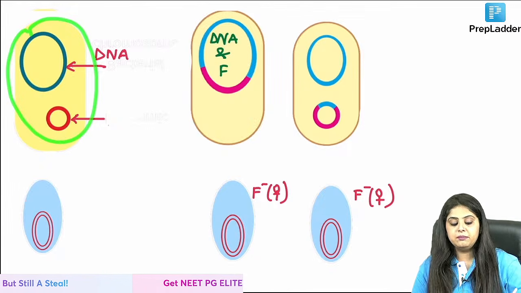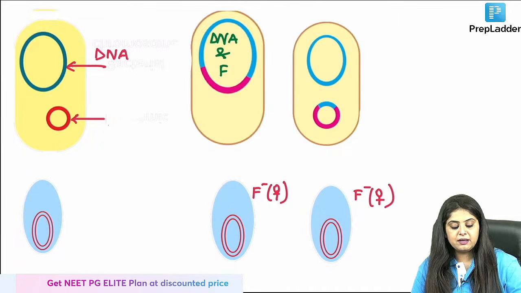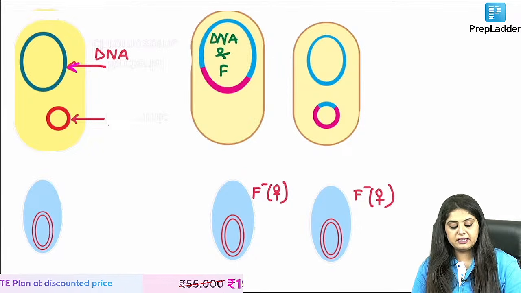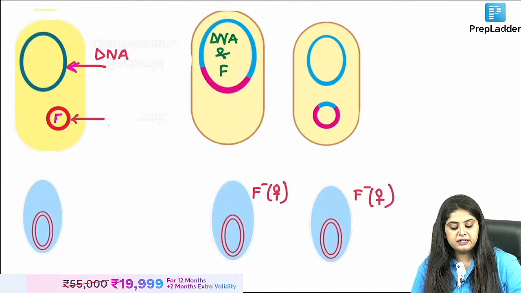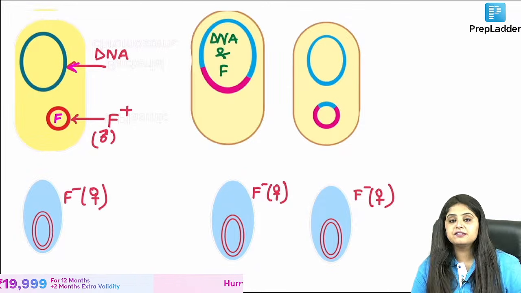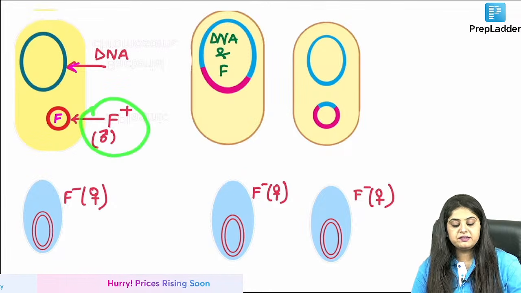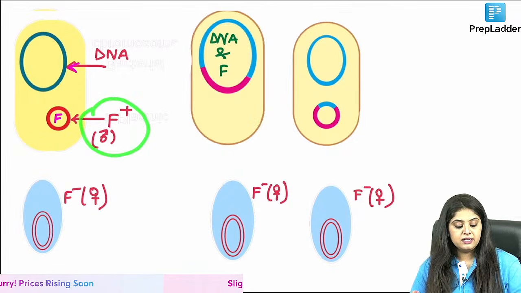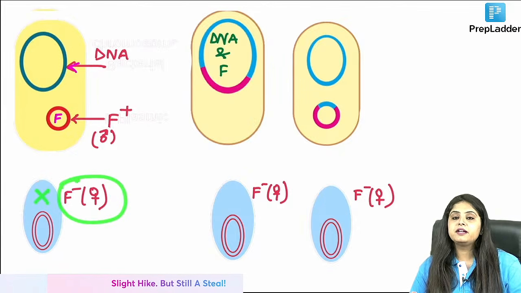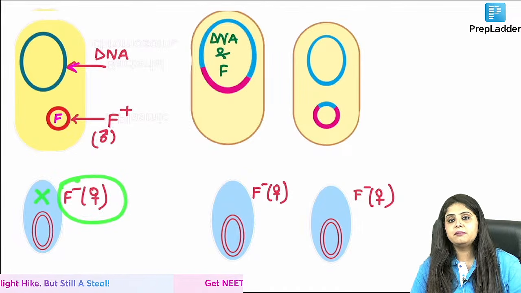Number one, start labeling. Over here, we have a bacteria, ma'am. This is the bacterial DNA that we know. And the second one is the fertility factor. Every bacteria that has the fertility factor is known as F plus, that is a male bacteria, and this one does not have the fertility factor, so this is F minus, that is the female bacteria.